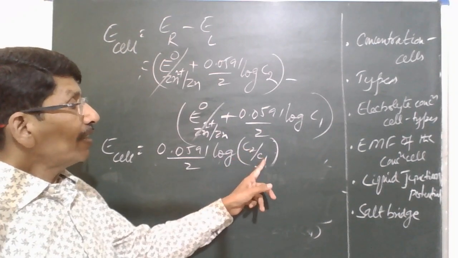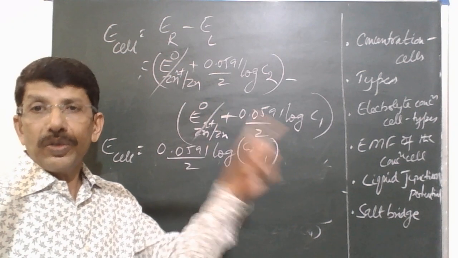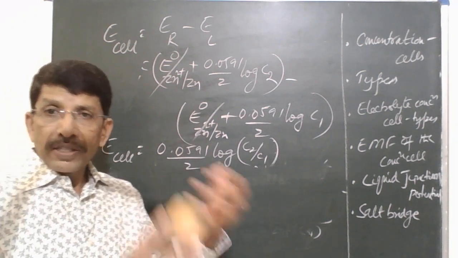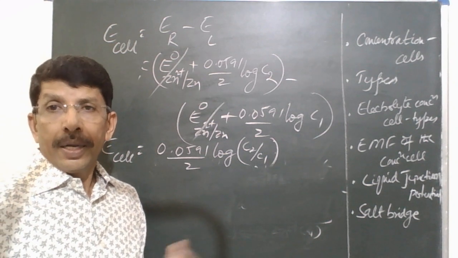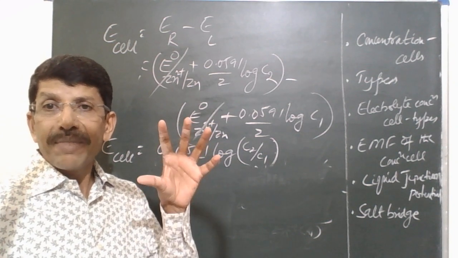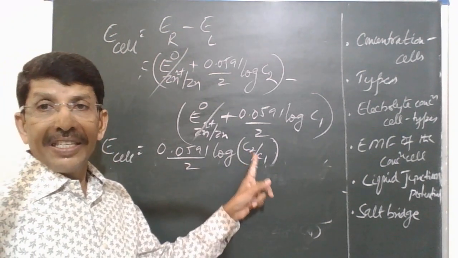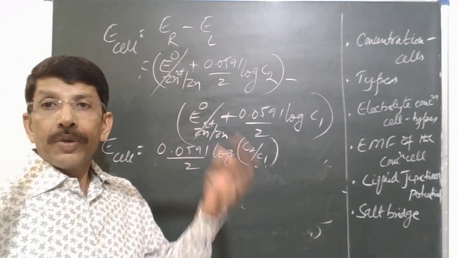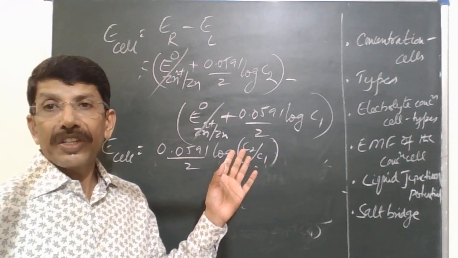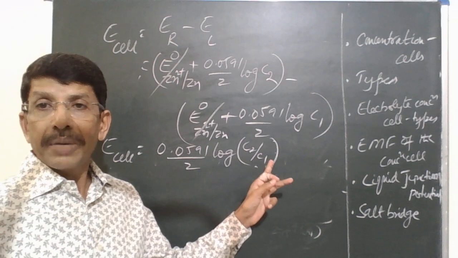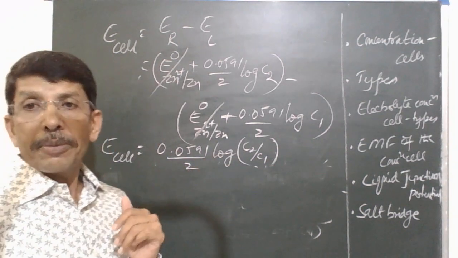So if C2 is greater than C1, I said there will be a net transfer of zinc ions from C2 to C1. Because of this transfer of zinc ions, EMF is developed and current is produced. So as long as C2 is greater than C1, we can obtain electricity from this concentration cell. Once C2 becomes equal to C1, the cell EMF falls to 0, and the cell stops functioning.